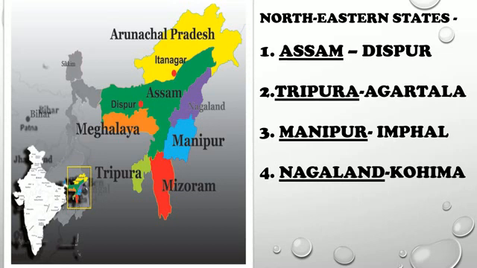Now, my advice to each one of you is to practice different directions and the states lying in them each day. Like in one day, you can practice northern states, another day, southern states, then east, then west, and lastly, northeastern states. This way, you will be able to learn the complete political map of India. Do practice, do read through this video, watch this video again, and learn the location of these states and their capitals. That's all for this video.